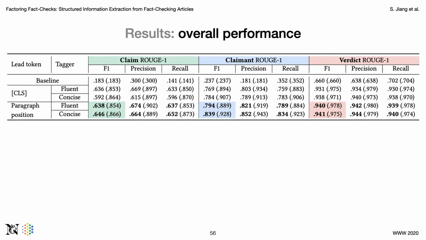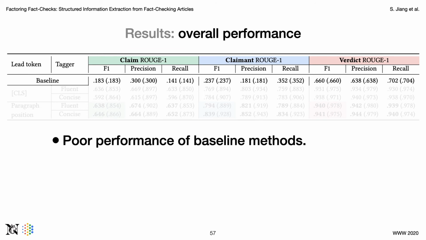So now we can look at the results from our experiments. Note that all these results are trained on well-known fact checkers, and then predict factors of a test set which is also from well-known fact checkers. The first observation is that baseline methods have a very poor performance, which means that it is not a trivial task that we are trying to solve.